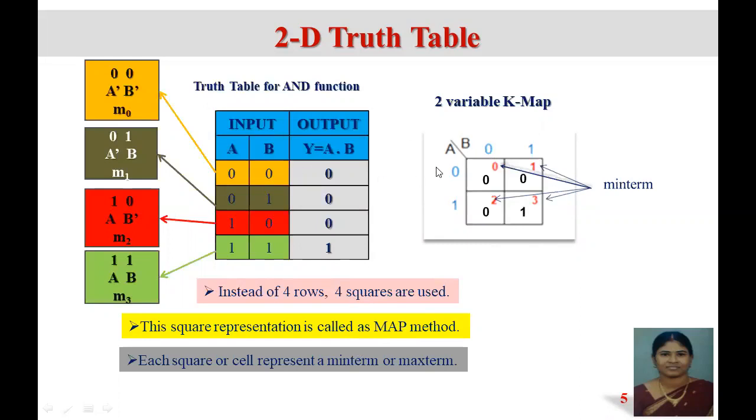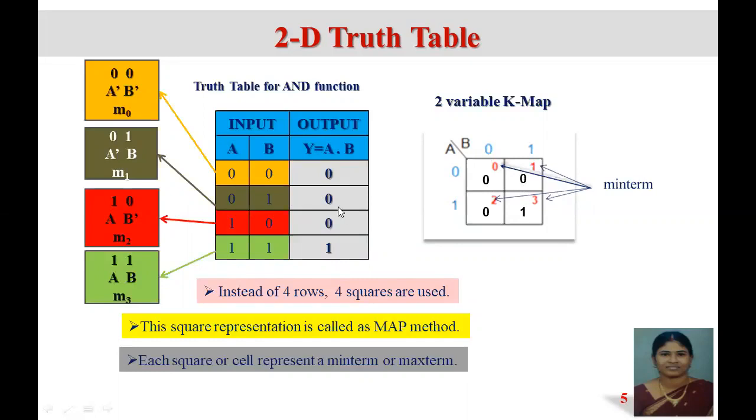Now the output has to be written inside the squares. So 0 0, that is A 0, B 0, and the output is 0. That output 0 should be written here. Like this, we have to fill the squares. Second is 0 1.